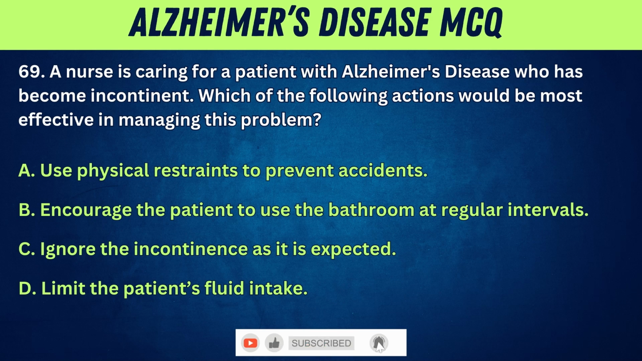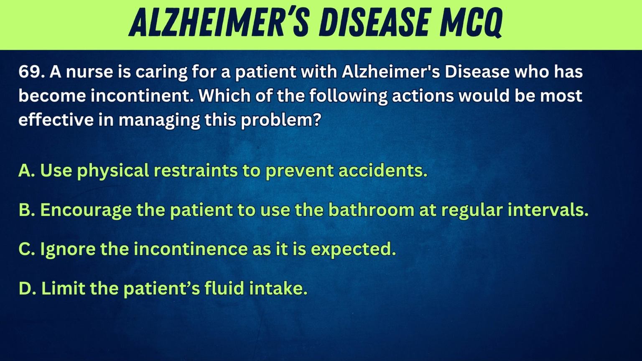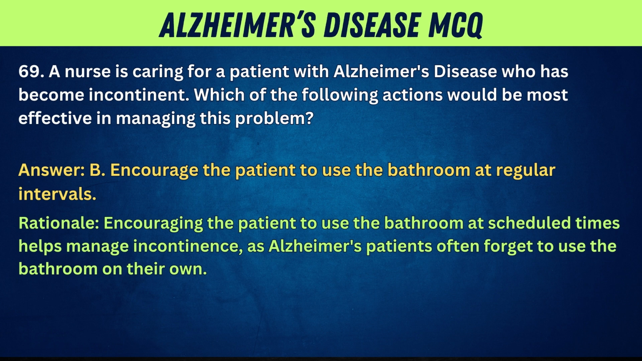69. A nurse is caring for a patient with Alzheimer's disease who has become incontinent. Which of the following actions would be most effective in managing this problem? A. Use physical restraints to prevent accidents. B. Encourage the patient to use the bathroom at regular intervals. C. Ignore the incontinence as it is expected. D. Limit the patient's fluid intake. Answer: B. Encourage the patient to use the bathroom at regular intervals. Rationale: encouraging the patient to use the bathroom at scheduled times helps manage incontinence, as Alzheimer's patients often forget to use the bathroom on their own.